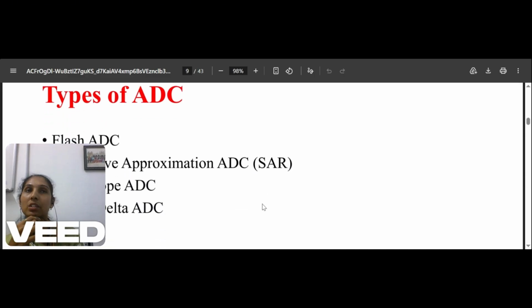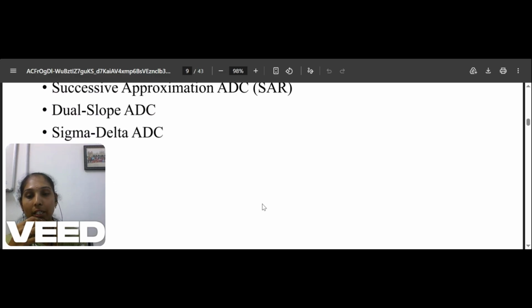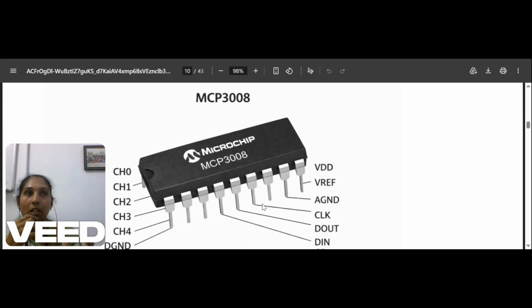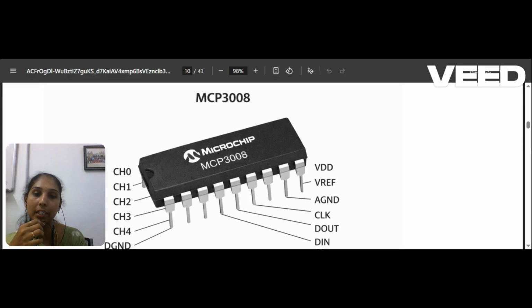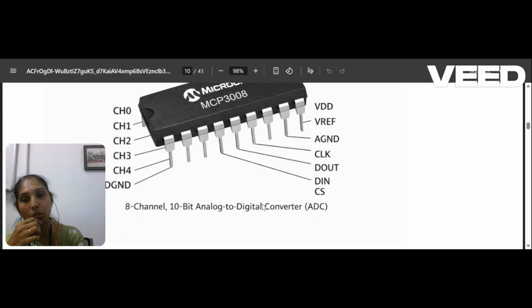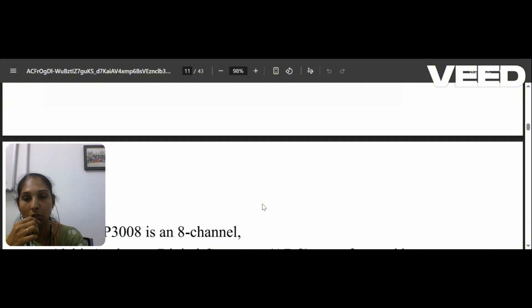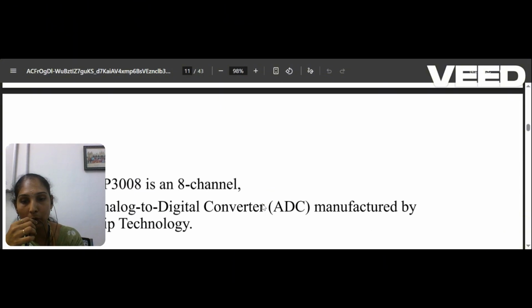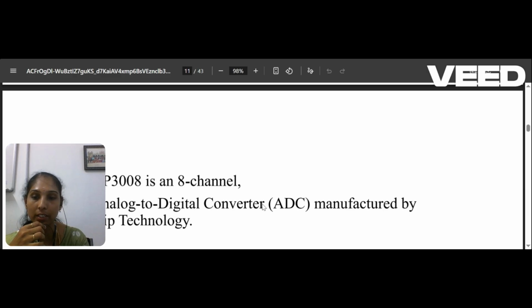You may have n number of types of ADC, which you can study in linear integrated circuits. Here I have some ADC types: flash ADC, successive approximation, dual slope, and sigma delta ADC. Here I'm using the external ADC IC MCP3008, an 8 channel, 10-bit resolution ADC. A 10-bit resolution means 1024 levels. Through the 8 channels you can connect 8 analog signals, which are converted into 10-bit binary code.